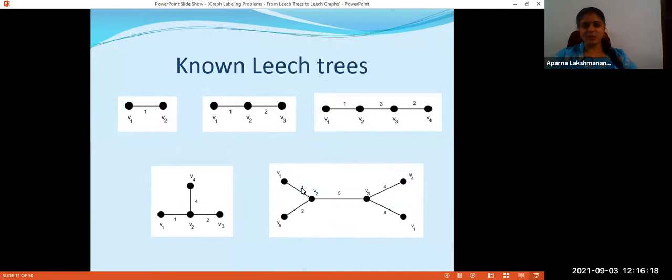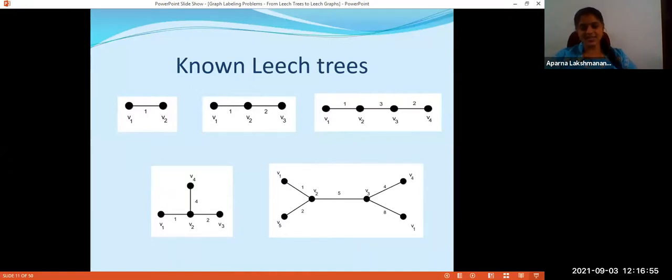Again, 1 is there, 2, 1 plus 2 gives me 3, 4 is here, 5 is here, 5 plus 1 is 6, 5 plus 2 gives me 7, 8 is an edge weight, then 5 plus 4 gives 9, 1 plus 5 plus 4 gives me 10, 2 plus 5 plus 4 is 11, then comes 8 plus 4, which gives 12, 8 plus 5 is 13, then 8 plus 5 plus 1 gives 14 and 8 plus 5 plus 2 gives me 15.